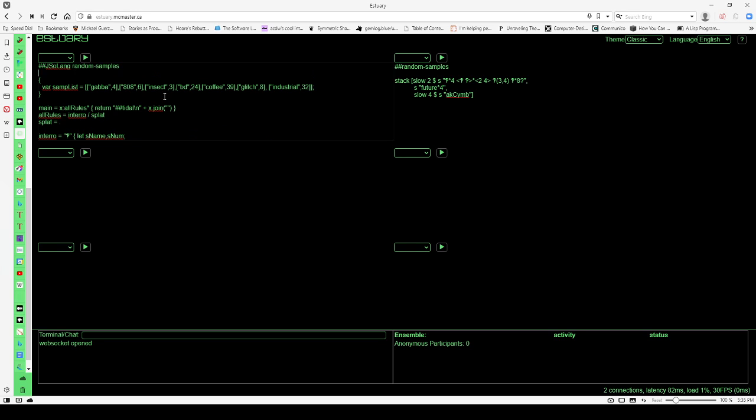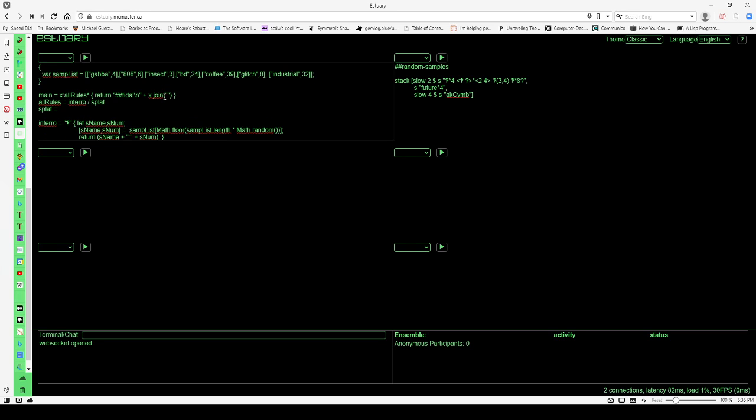What I came up with is almost the normal TidalCycles language. It only really has one rule that intercepts an operator and does something different than normal TidalCycles, and that's the interrobang operator. What does the interrobang operator do? It selects a random sample from a predefined list to be used, and it does this at parse time.